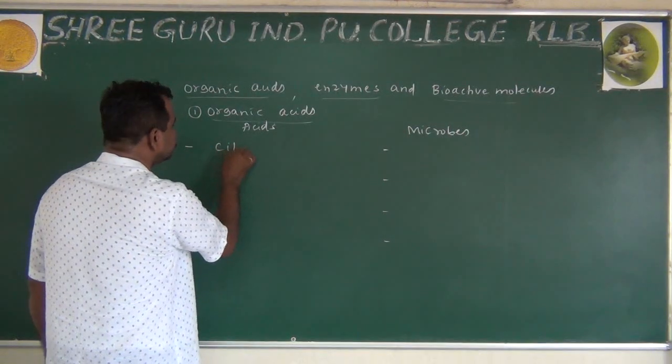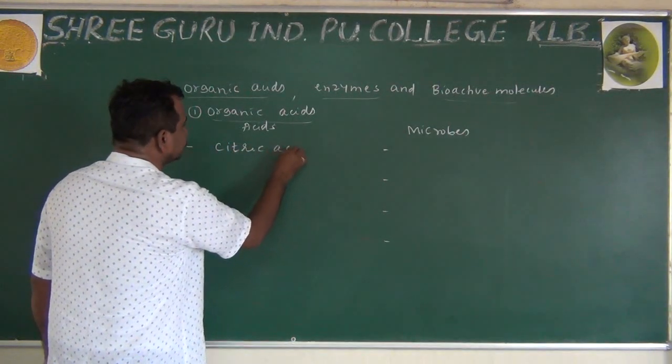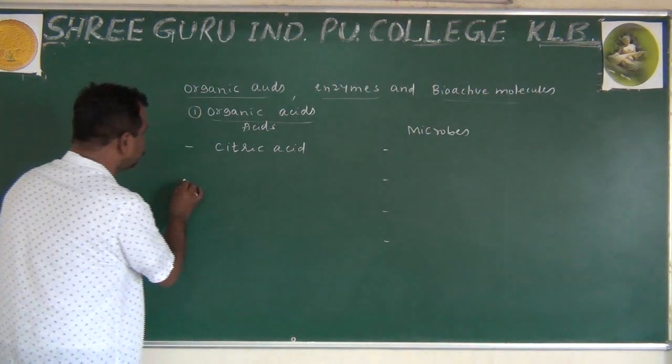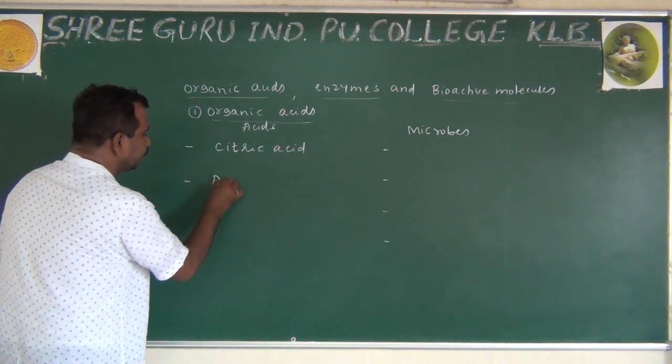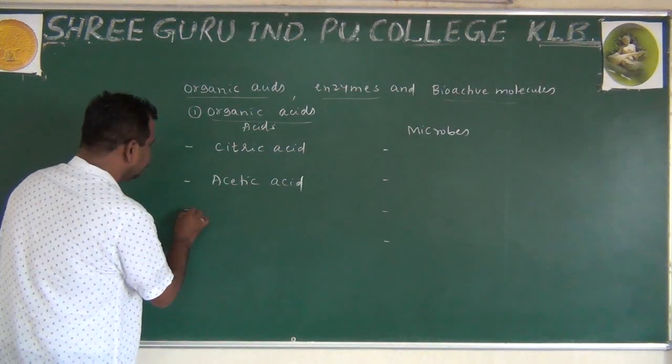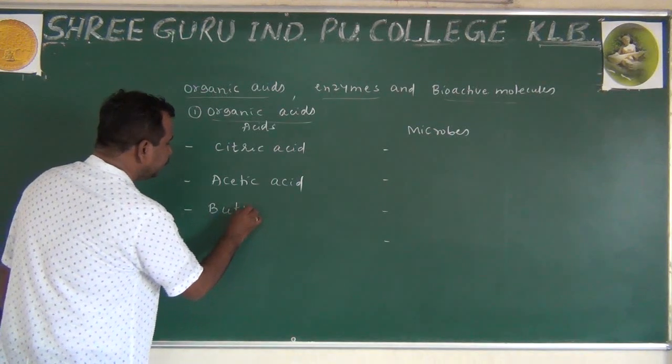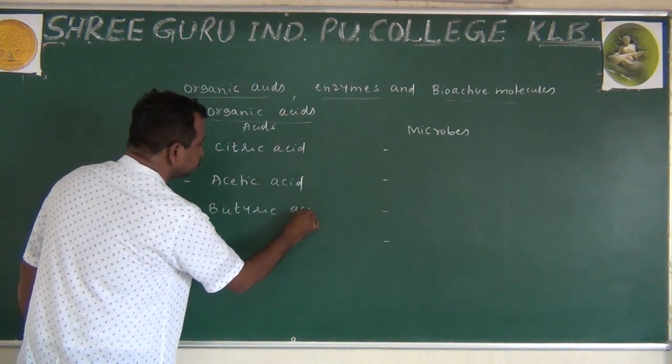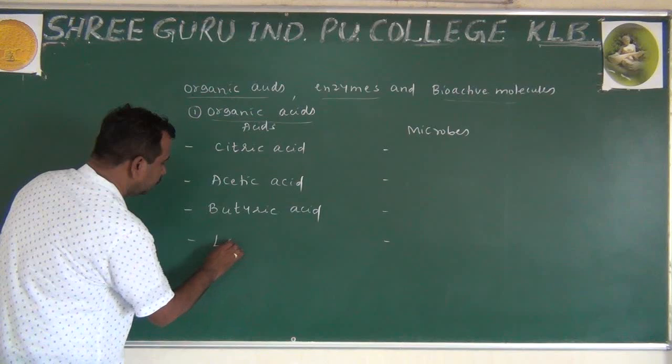Number 1, citric acid. Number 2, acetic acid. Number 3, butyric acid. Number 4, lactic acid.